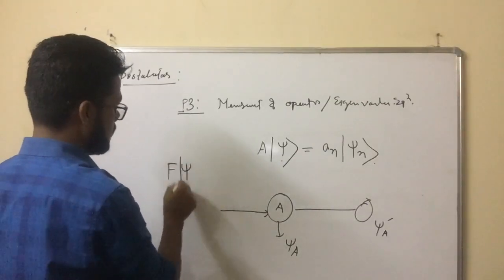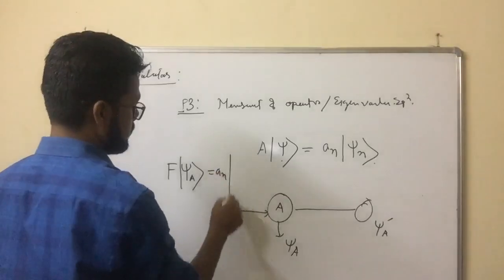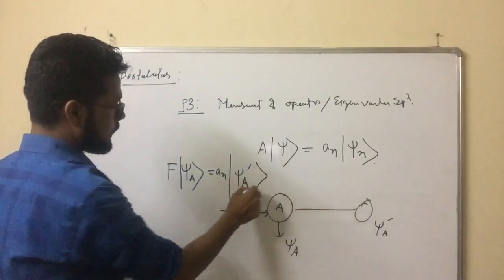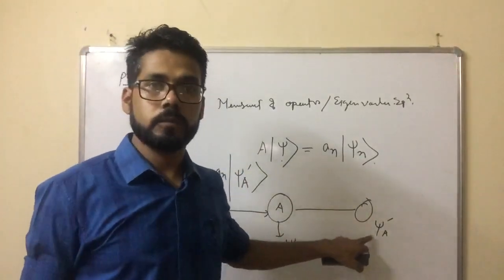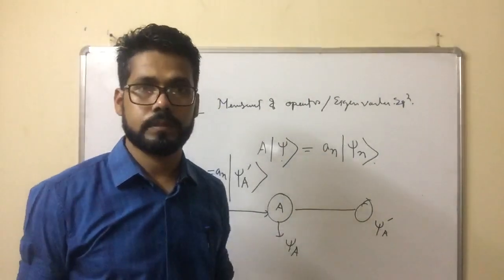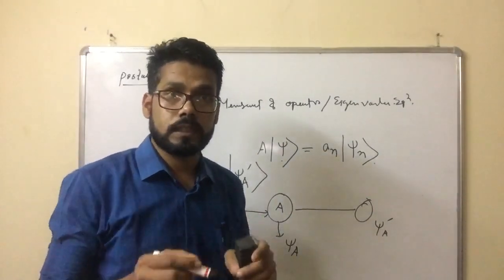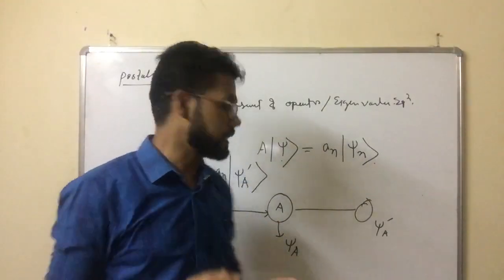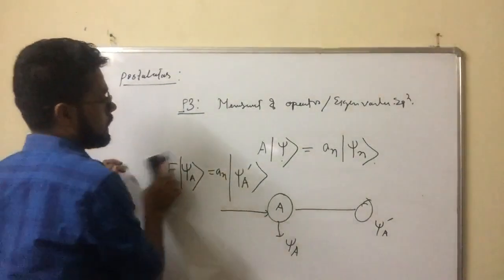We can write it like this: A psi A equals a_n psi A. Here a_n is the eigenvalue that will characterize the new state. How do you characterize the new state? We put some constant, and that value will identify the new state. This can be understood with the help of this equation. This is the measurement eigenvalue.